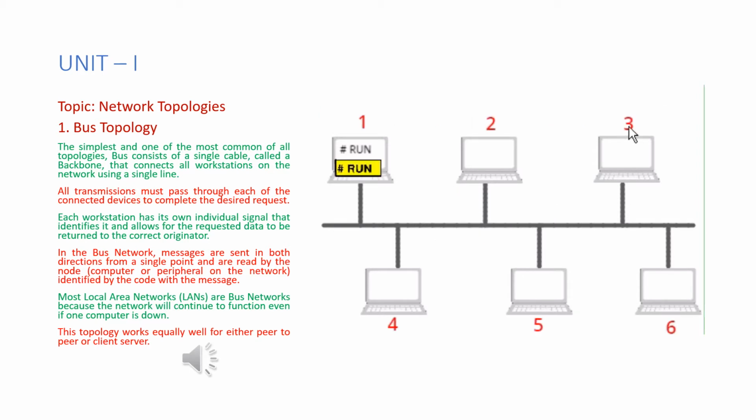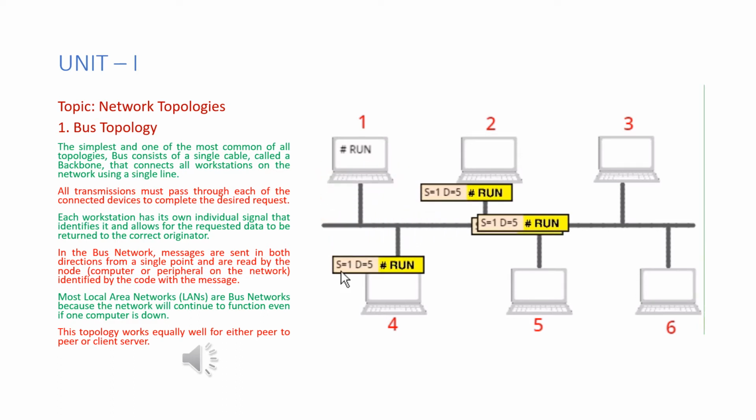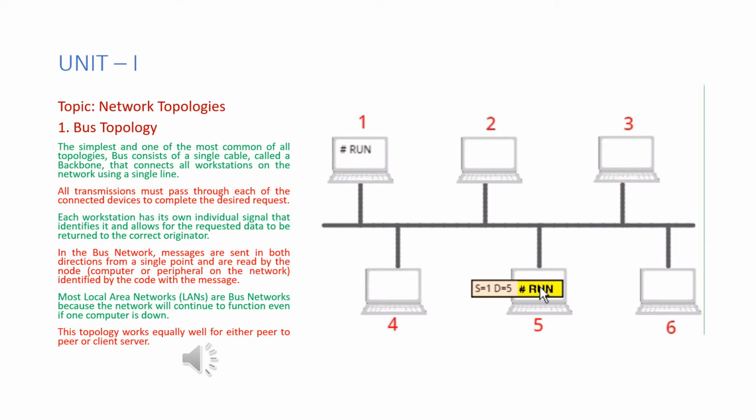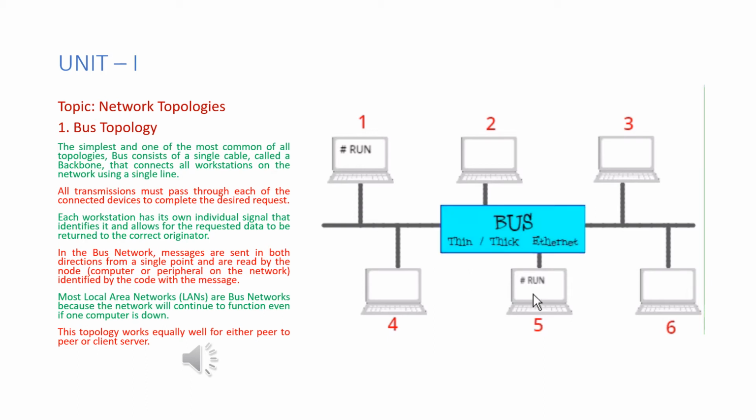So here I named all the host numbers. Now I'm sending the message from 1 to 5. So here you can see I have encapsulated the data 1, 5. Everybody will try to receive the data, but everyone will discard it, and 5 will accept this data. This is for the case of thin or thick Ethernet cable. This bus topology will work for thin or thick Ethernet cable. Hope you understood. Happy learning.